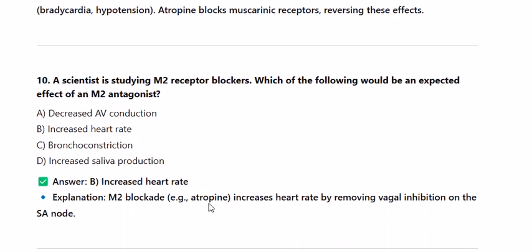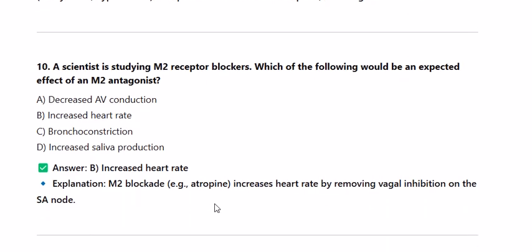10. A scientist is studying M2 receptor blockers. Which of the following would be an expected effect of an M2 antagonist? A. Decreased AV conduction. B. Increased heart rate. C. Bronchoconstriction. D. Increased saliva production. Answer: B. Increased heart rate. Explanation. M2 blockade, e.g. atropine, increases heart rate by removing vagal inhibition on the SA node.